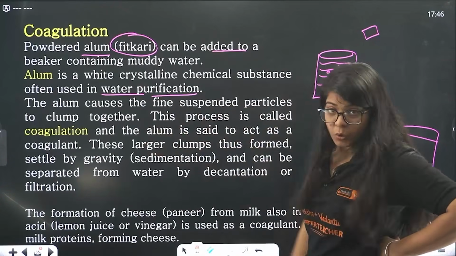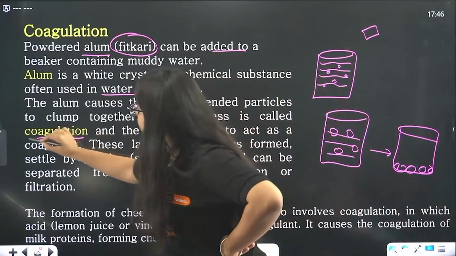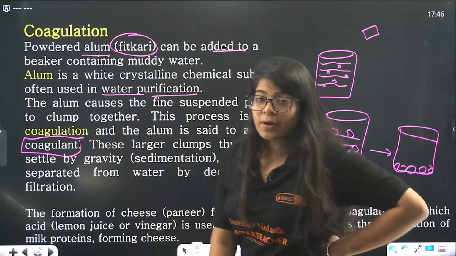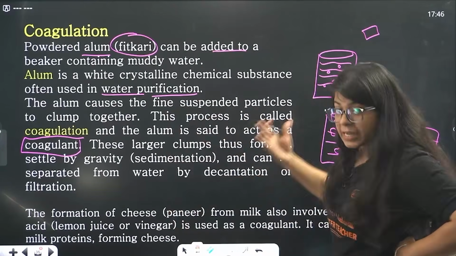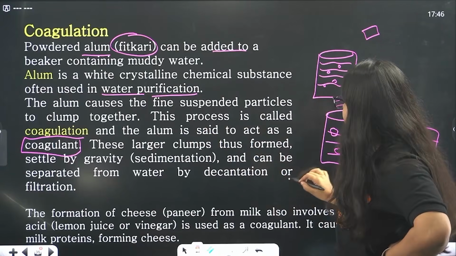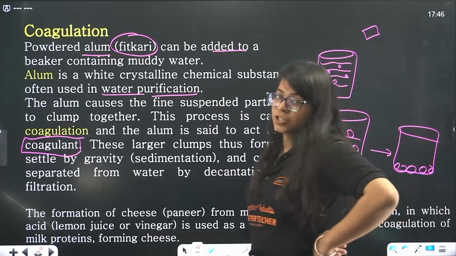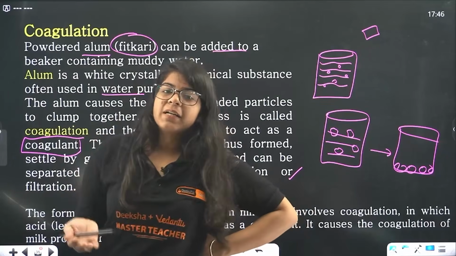This process is called coagulation, and the alum is used to act as a coagulant. This alum is called a coagulant. These larger clumps thus formed settle by gravity, which is called sedimentation, and this can be separated from the water by decantation or filtration. Of course, if these are bigger, they can now be filtered easily.